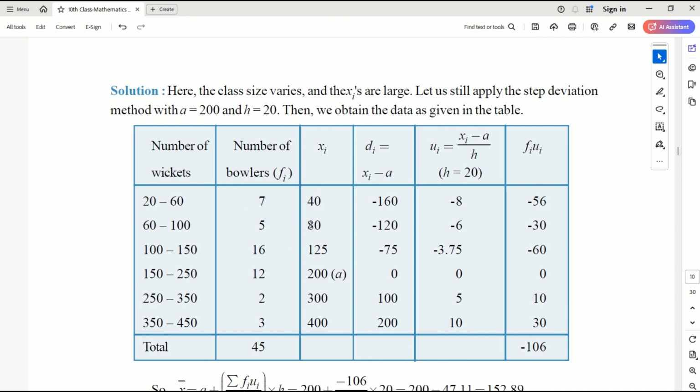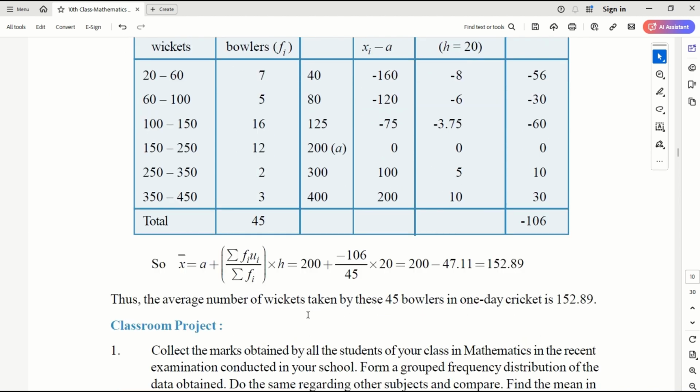If you see, they are not in arithmetic progression. So if I take 200 as a, this is my deviation, and this is my ui value, the deviation divided by class size. And this is my fi ui. Using the step method, x bar equals a plus sigma fi ui by sigma fi into h, which is 200 minus 47 by 0.11, which is 152.89.